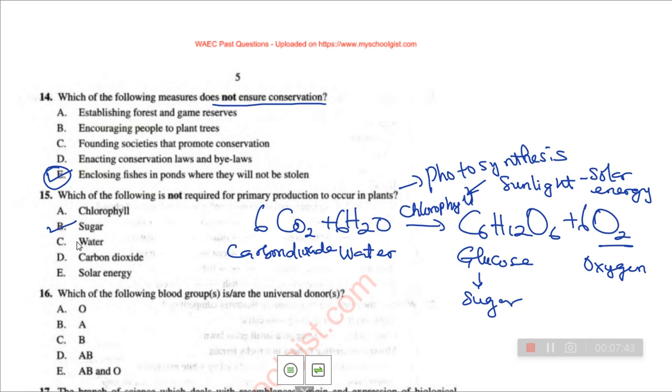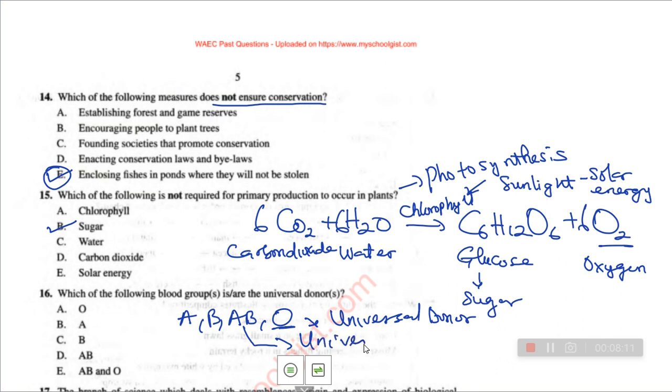So let's try to do one more question before we round up. Which of the following blood groups is or are the universal donors? When we are talking of blood groups, we have 4 blood groups. So we have A, B, AB, and O. O, they are called the universal donor. The AB, they are called universal recipients. So take note of this. The question is now asking us which one of the following is the universal donor. So this option here is the right answer.